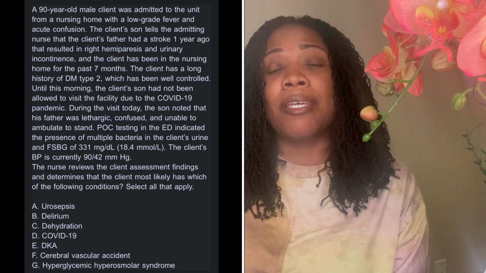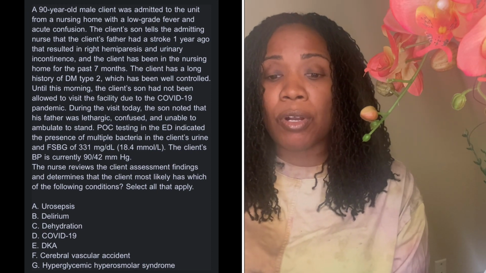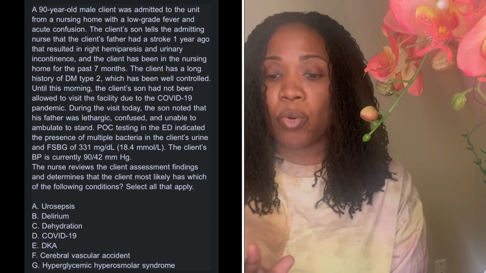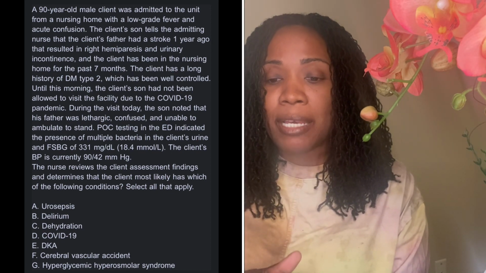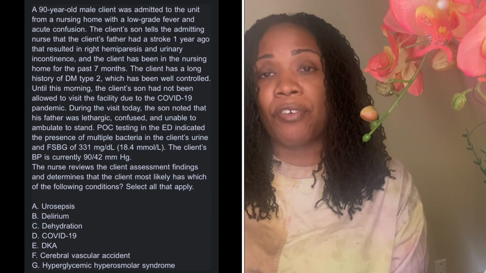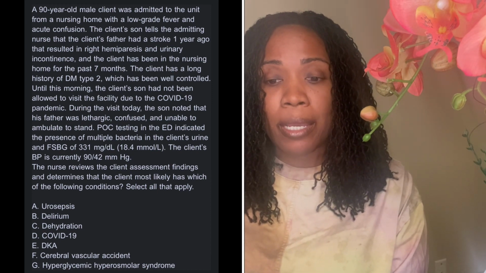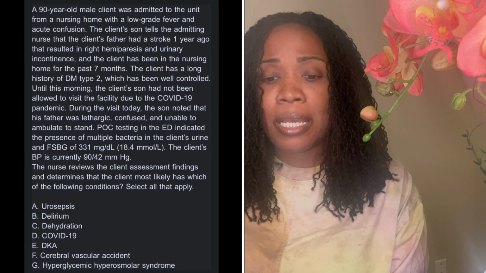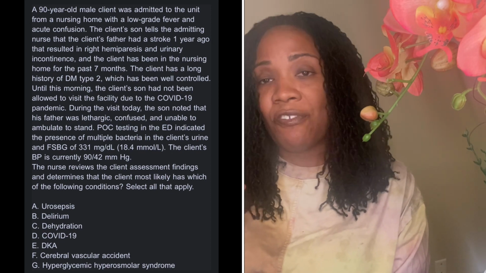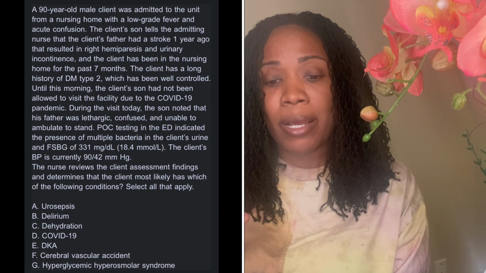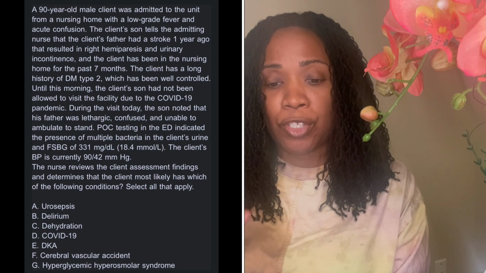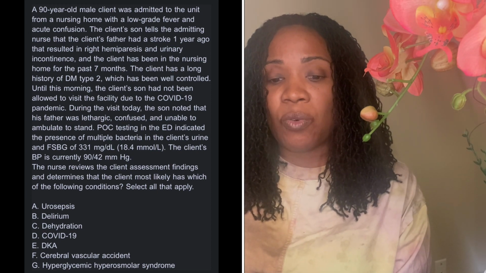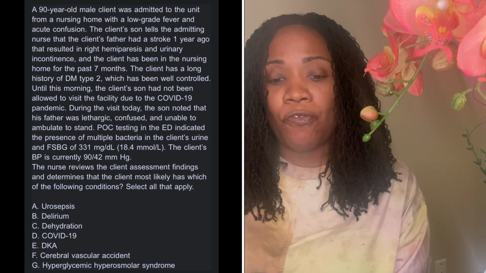He had a stroke a year ago. If he had a stroke a year ago, that means the stroke is not the issue. So our patient is not having a stroke. He has type 2 diabetes and his blood sugar is 331. That's really high. The next issue is that he's lethargic, he's confused, he's unable to stand, with a fasting blood glucose of 331 and a blood pressure of 90/42. So confused, unable to stand, a blood glucose of 331 and a blood pressure of 90/42.